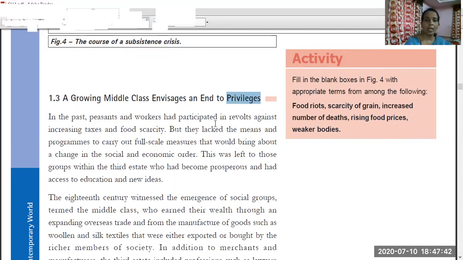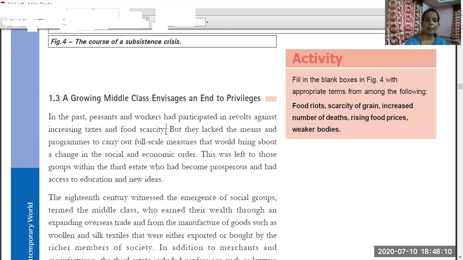The growing middle class was from the third estate, because in the third estate many businessmen were there, and many educated people also. These educated people started to raise questions about the earlier way of the society. In the past, peasants and workers had participated in revolts against increasing taxes and food scarcity.